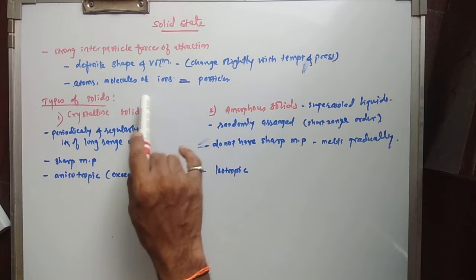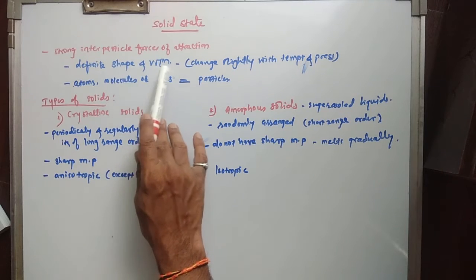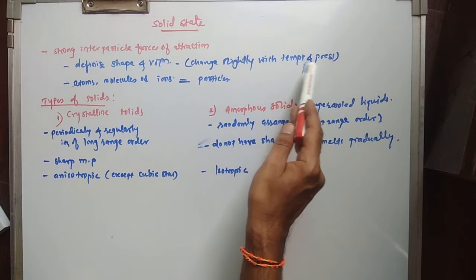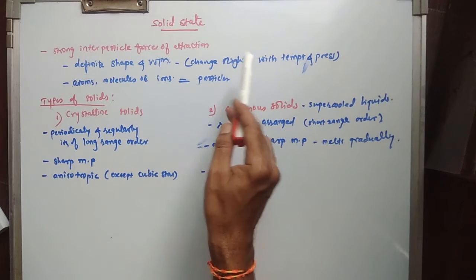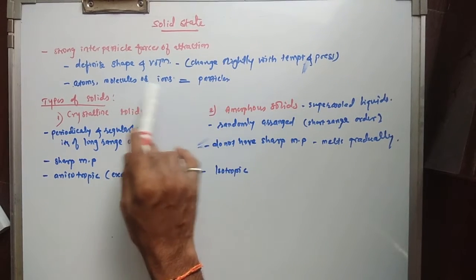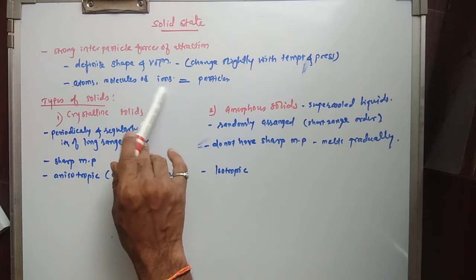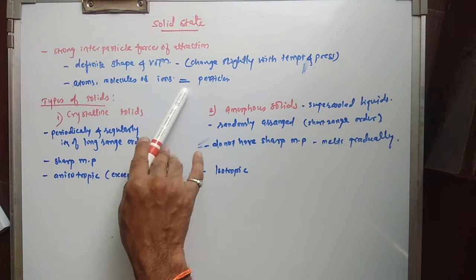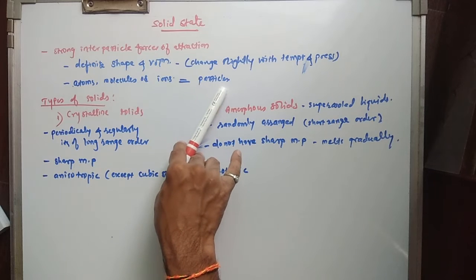The shape and volume change slightly depending upon the pressure and temperature. Here the constituent particles may be atoms, molecules or ions, and collectively these are simply called particles.